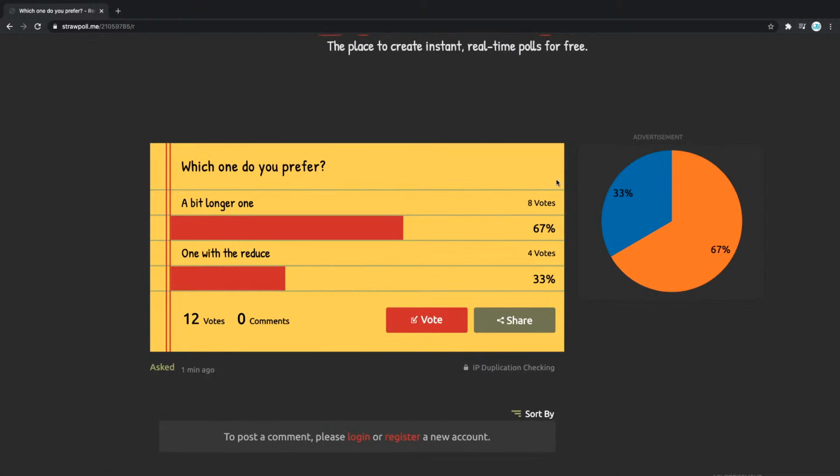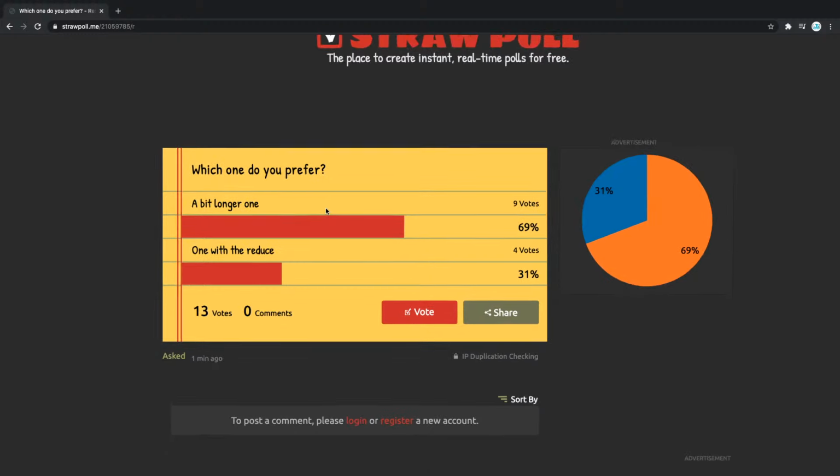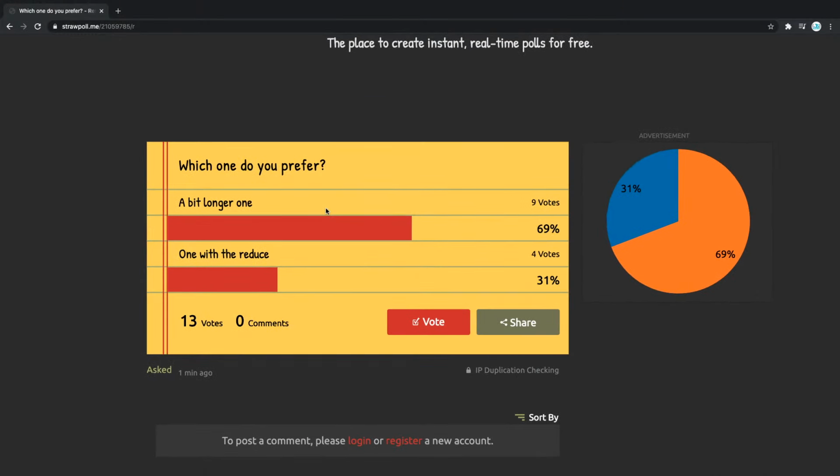I'm reading your comments. Somebody mentioned the concise approach because it looks cleaner. Somebody said, I like the original one before you did that. So it really depends on the person, but it seems that most people like the longer one because it's more readable. And this is definitely important to consider once you're writing code.